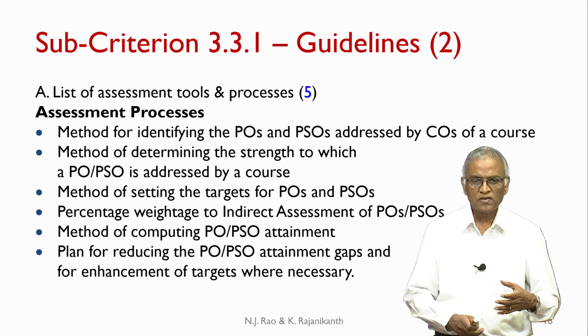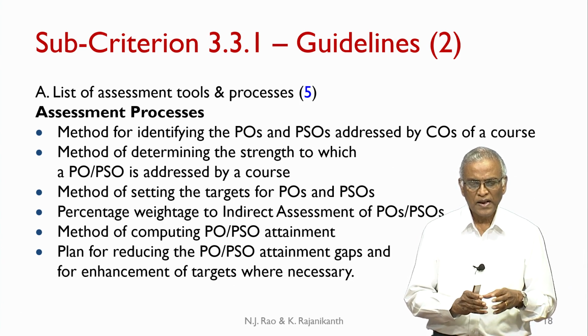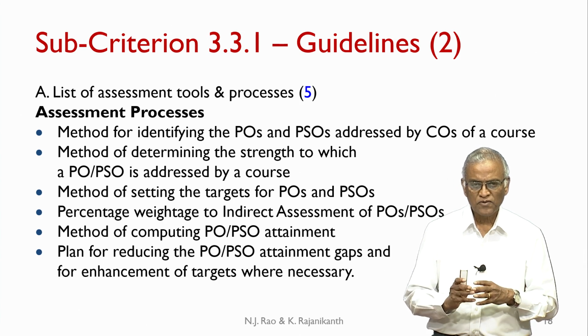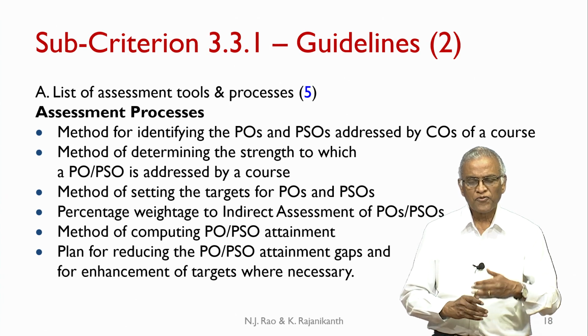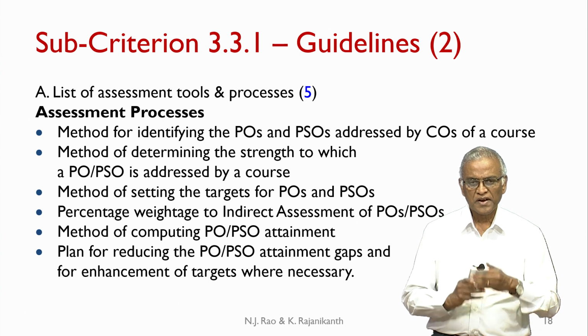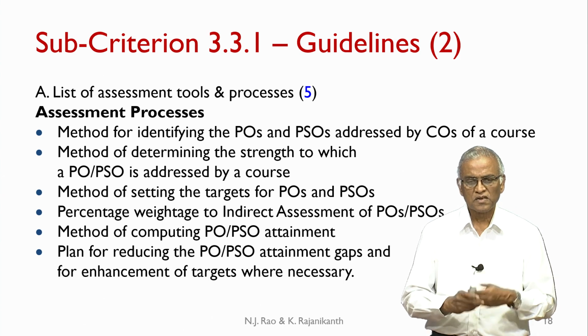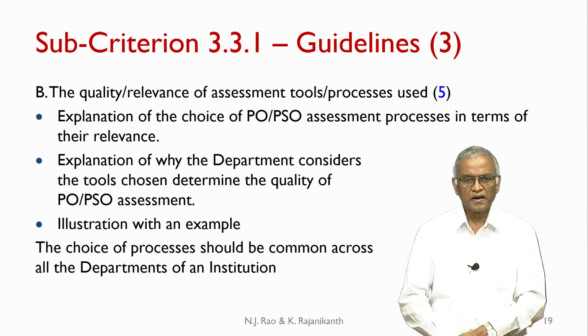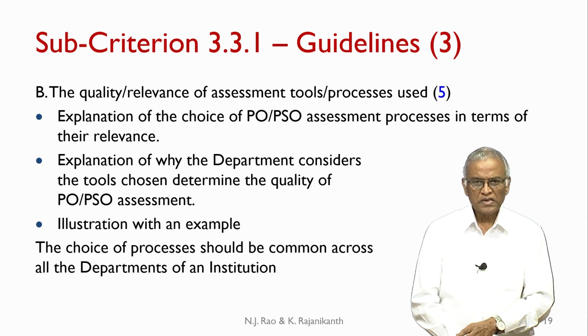So, one of the best methods is to pool all the plans for reducing the CO attainment gaps of all the courses related to that PO, and from that pool you come to a conclusion, or you decide what plan you want to create to reduce the gap in PO attainment. Okay, that is the method that you can follow. And now with regard to B, the quality and relevance of assessment documents, tools and processes used.